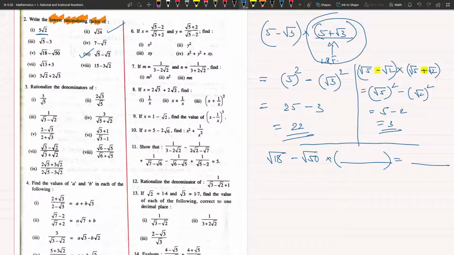But the only thing is, when they ask you to write the lowest rationalizing factor, you have to mention that the lowest rationalizing factor is this, right? So that when you multiply them, you get the rational number as the answer. Now, Om, can you please help me with the next question?